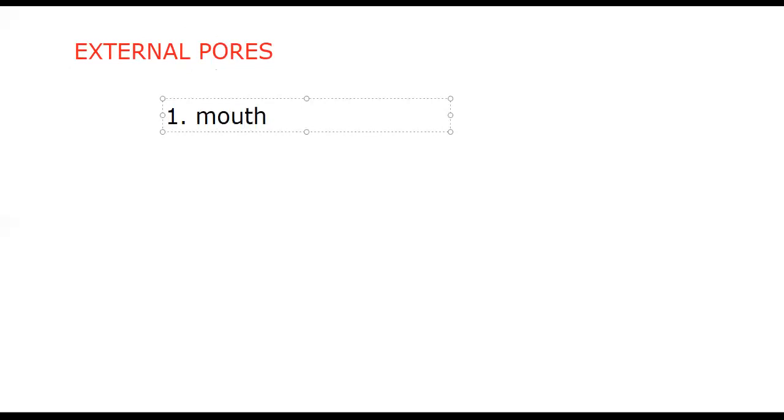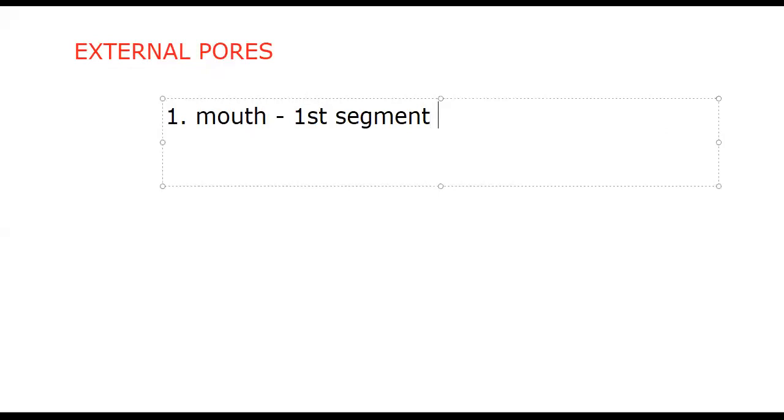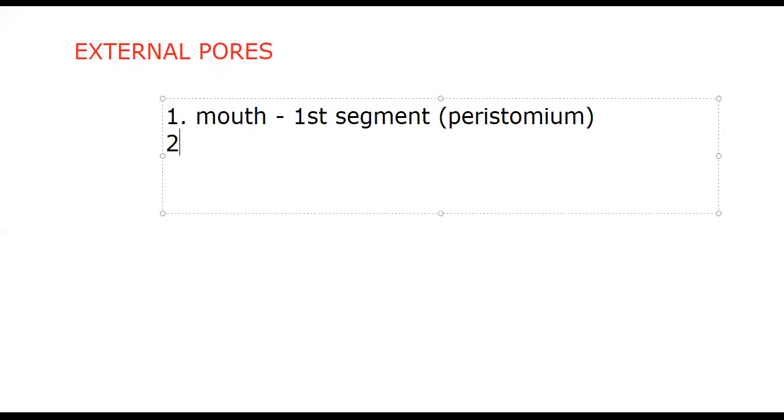Mouth: first segment, which we discussed just now. The segment which contains the mouth is called the peristomium. Why? Because it contains the mouth. Peri means surround. Surround what? Mouth. So that's why the first segment is also called the peristomium. In front of that, a tongue-like projection we are seeing is the prostomium.